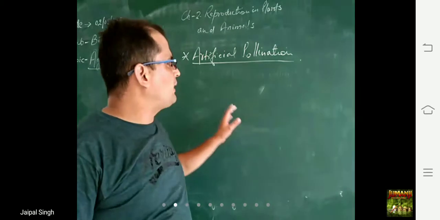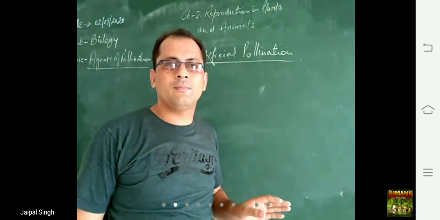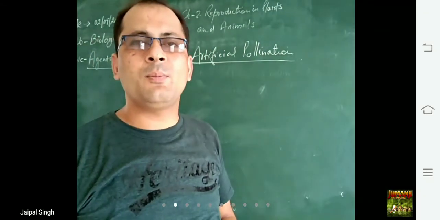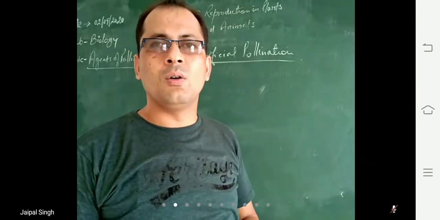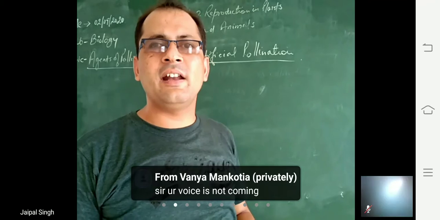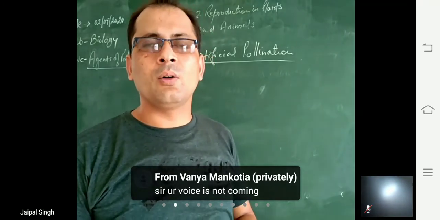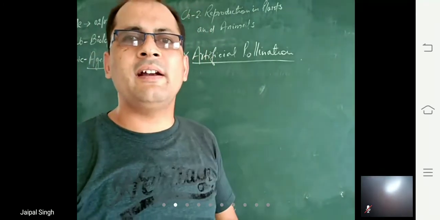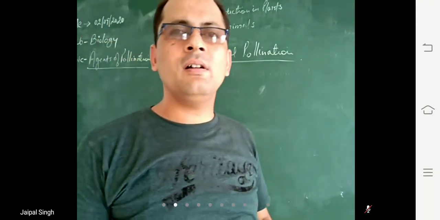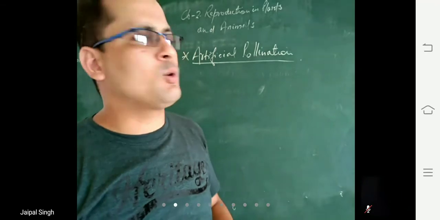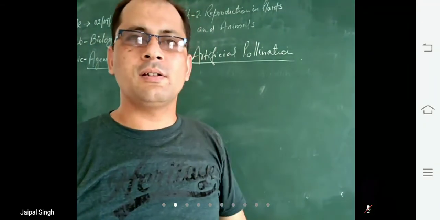Beta, see, the next topic is artificial pollination. Artificial pollination means the pollination which is carried out by human beings, artificially. This type of pollination is not carried out by nature. It is performed by human beings. That's why it is known as artificial pollination.